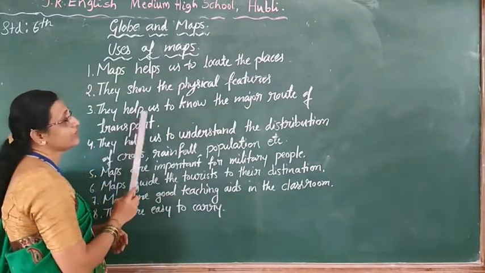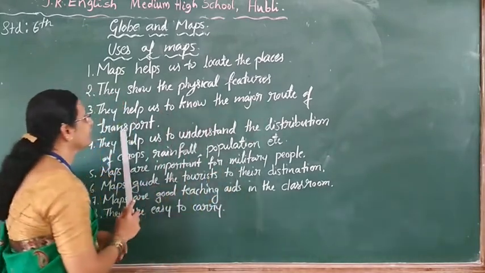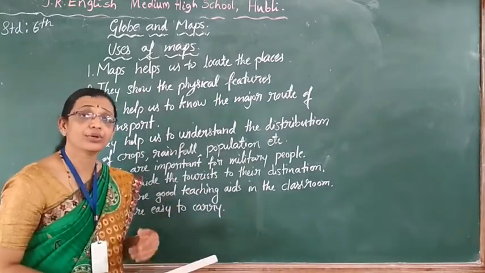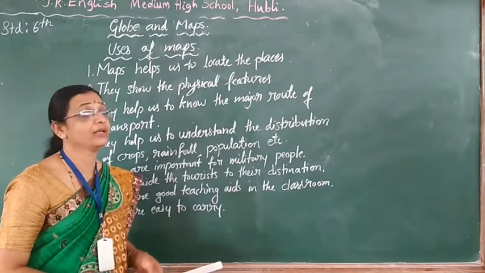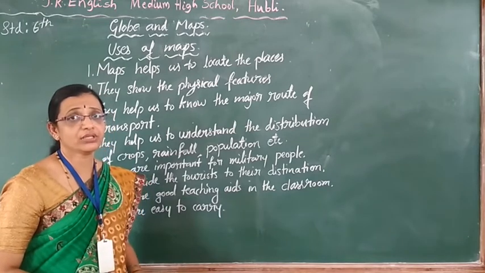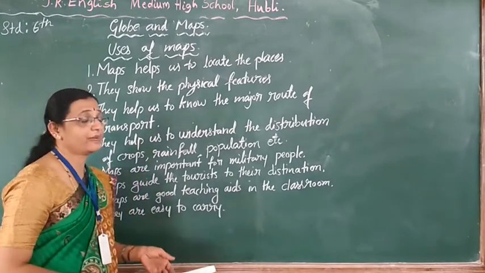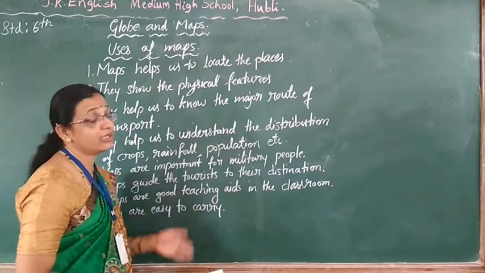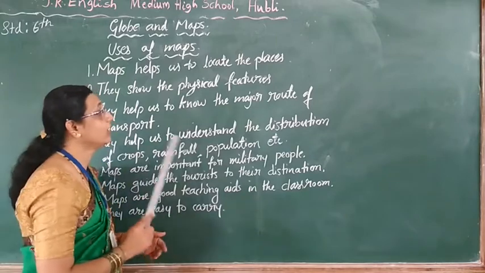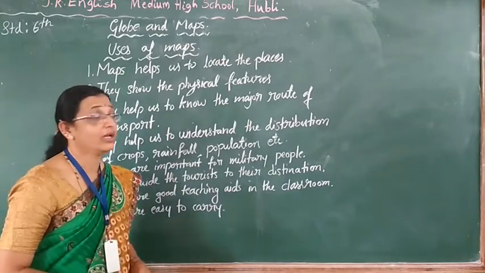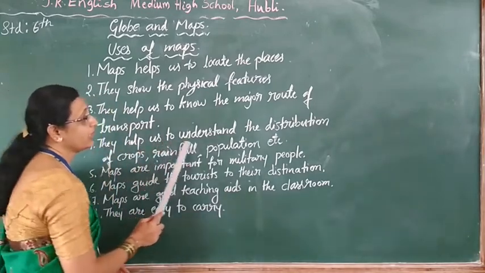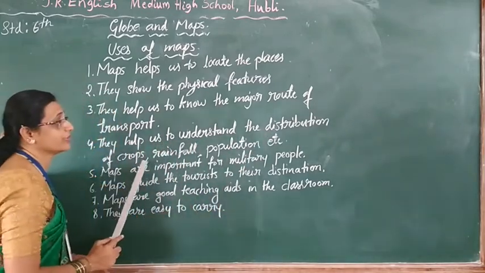Next comes, they help us to know the major routes of transport. In the topographical map, you are having the road map, railway map. In that, you will get the major routes of transport. Follow children, road map. Anywhere you are planning to go, Delhi next, you have to take the road map to find the route. In that, you get what is the route to go to Delhi and what is the distance, all the things you come to know.